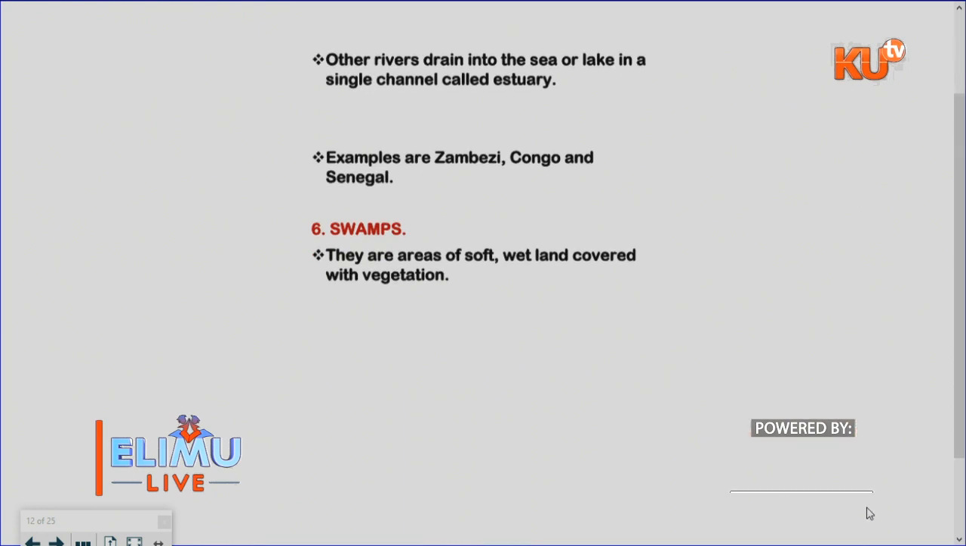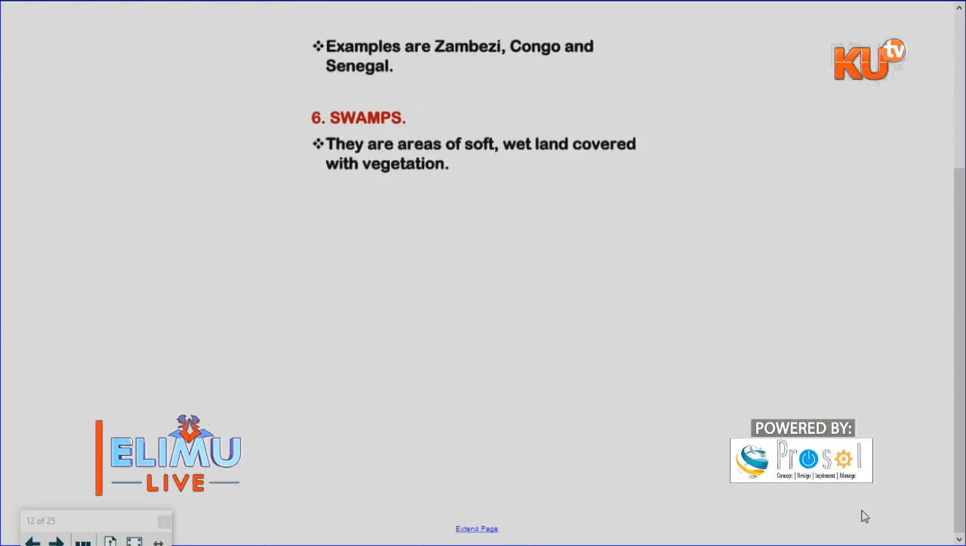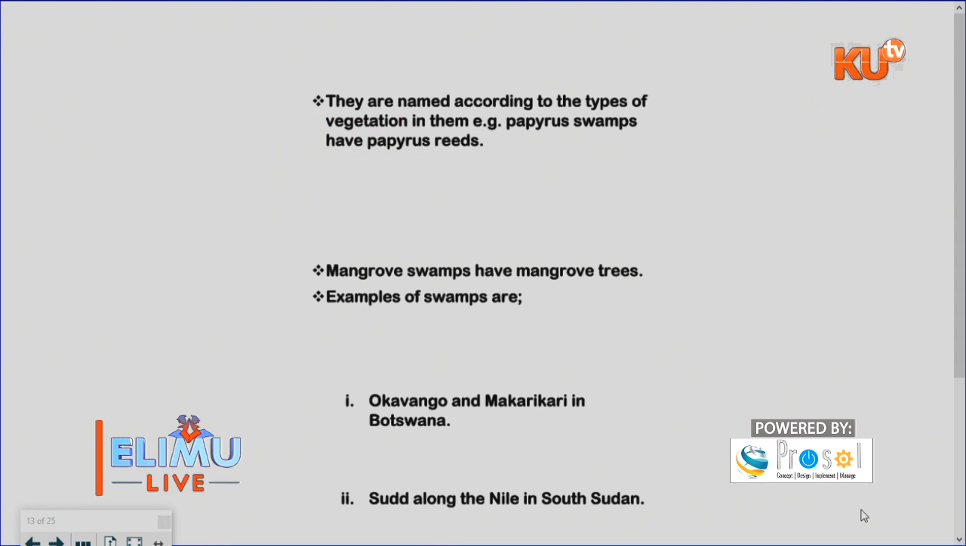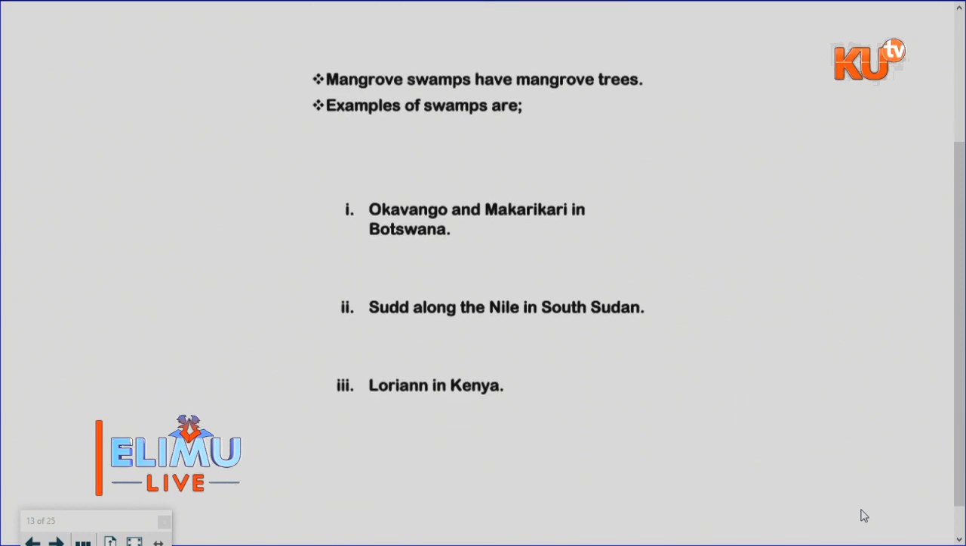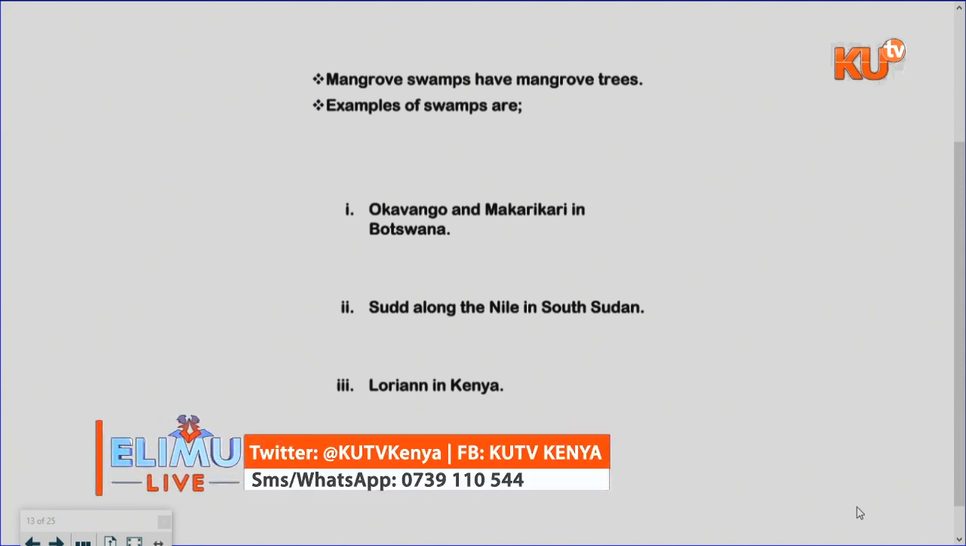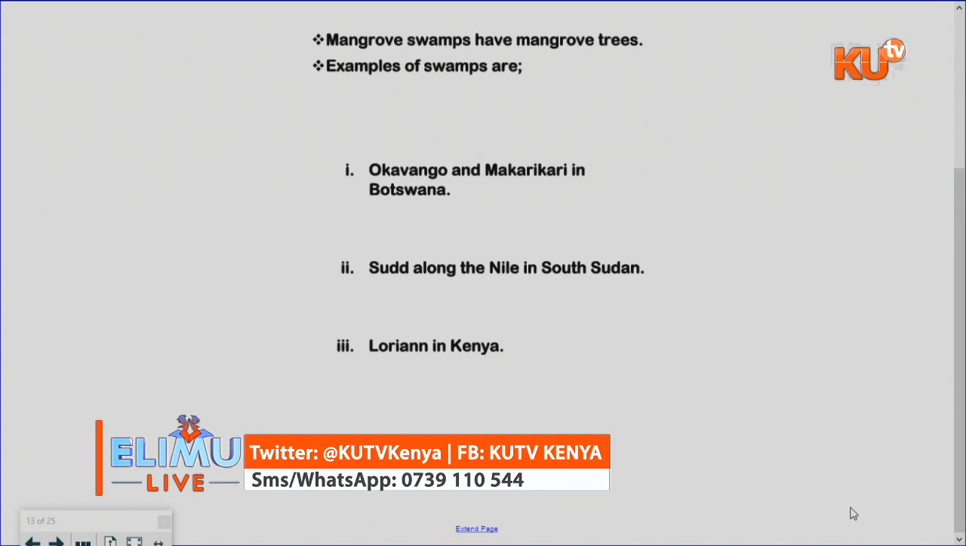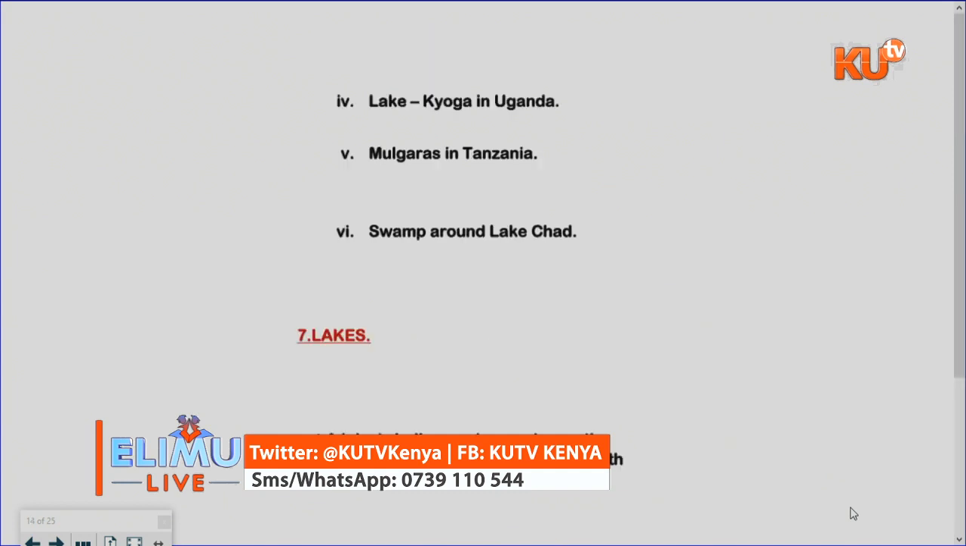Then those swamps are as follows. Examples: we have the Okavango and Makgadikgadi in Botswana. We have the Sudd in the southern part of Africa, and along River Nile we have the vegetation which is called the Sudd vegetation. The main type of vegetation found in the swamp is the reeds. Then we have the Lorian swamps, which are found in Kenya. Then we have the lakes.